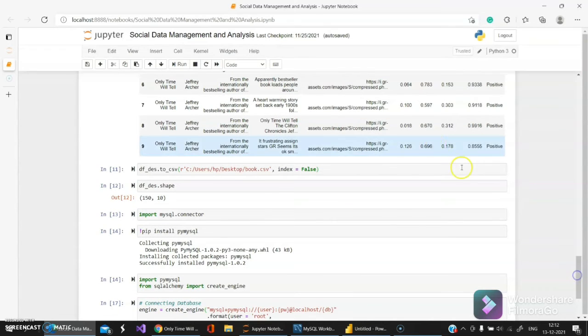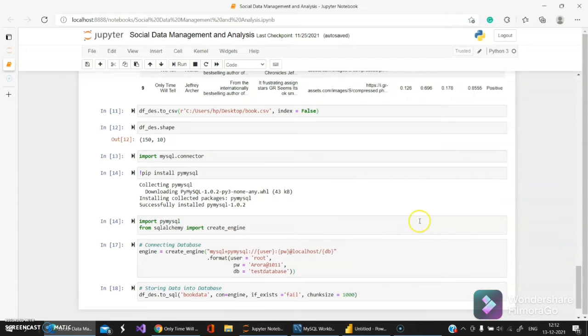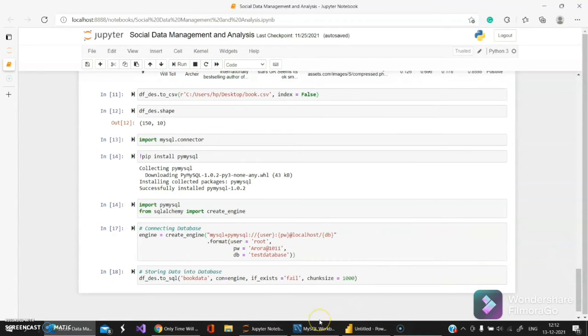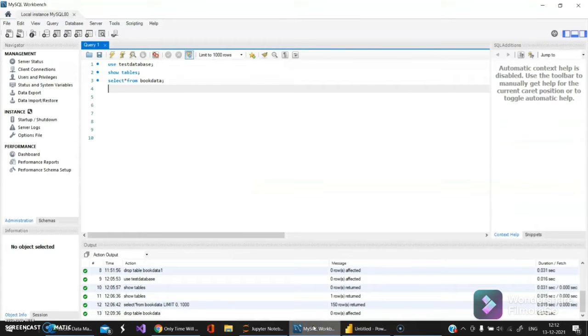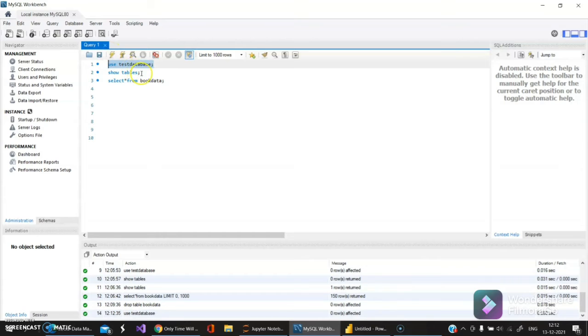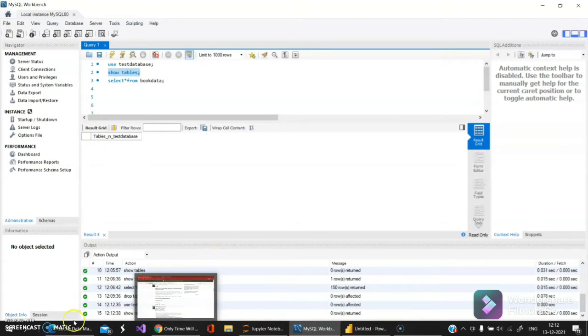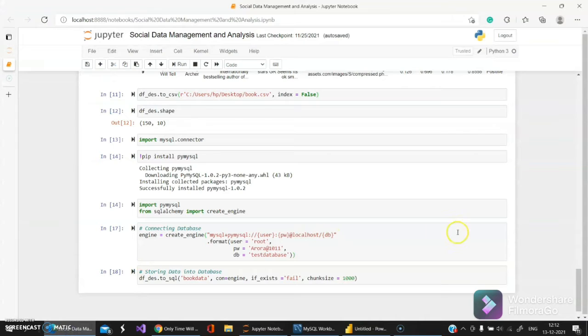So the next step is to store this data into a database. For that we used a MySQL database. So let's see the MySQL database. Here you can see I have created one database, which is the test database. I'm going to use this database, and let's see whether we have any table here. Let's use some queries here. Right now I don't have any table in the database. So let's try to connect through the Jupyter Notebook.